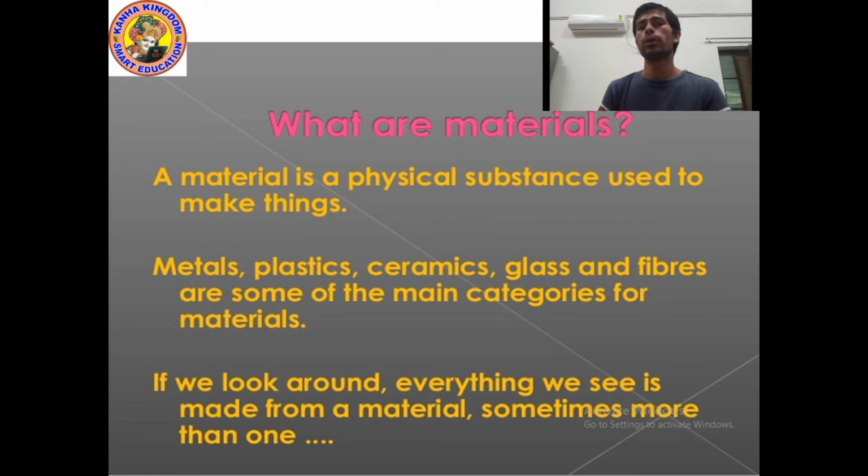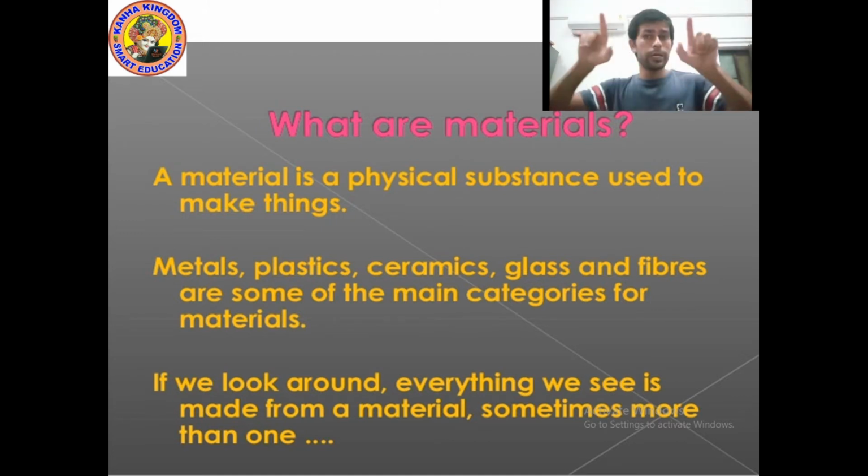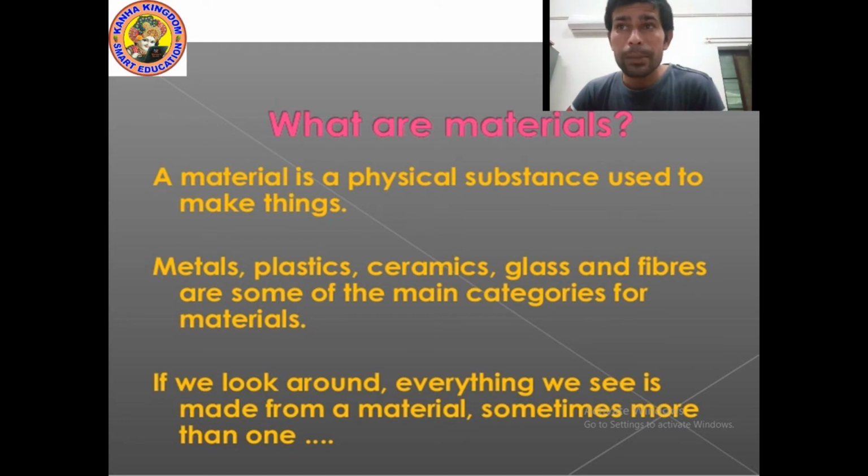For example, gold is used for making jewelry. Glass is used for making windows and many other things. If we look around, everything we see is made from material, sometimes more than one.